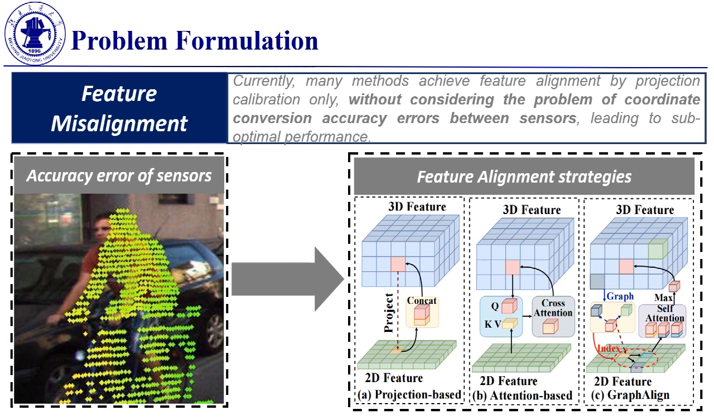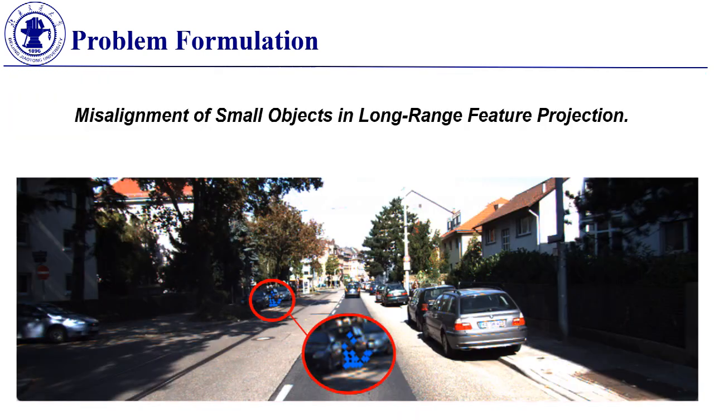Currently, many existing methods attempt feature alignment solely through projection calibration. Unfortunately, these approaches often neglect the issue of coordinate conversion accuracy errors between sensors, resulting in suboptimal performance. In the real-world scenario, accuracy errors arise due to disparities between LiDAR and camera sensors. Specifically, in the fusion of features over long distances, the misalignment of small objects leads to a decrease in detection